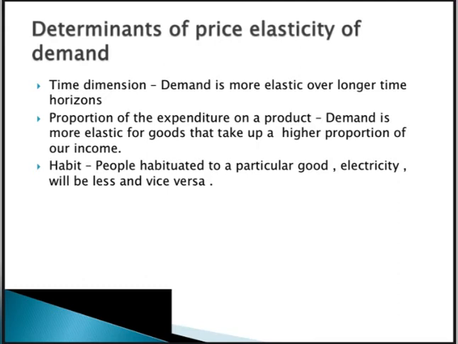Determinants of price elasticity of demand. First, time dimension. Demand is more elastic over a longer time horizon. Second, proportion of expenditure on a product. Demand is more elastic for goods that take up a higher proportion of our income. Third, habit. For people habituated to a particular good, such as electricity, demand will be less elastic, and vice versa.